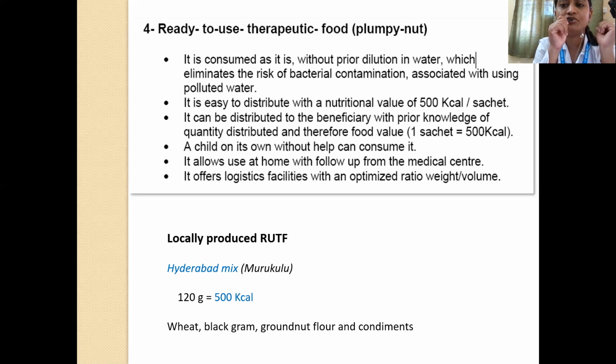It has a nutritional value of around 500 kilocalorie per sachet. It is easily available. It can be distributed to the beneficiary with prior knowledge of quantity distributed and therefore food value. A child on its own without any help can consume it, and it can be used at home with follow-up from the medical centers. And it offers logistic facilities with an optimized ratio of weight per volume. One example of the ready-to-use therapeutic food is the Hyderabad mix or the Murukulu. 120 grams provides 500 kilocalories, and that is made up of wheat, black gram, groundnut flour, and condiments.